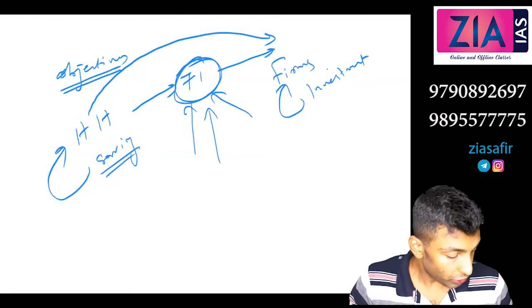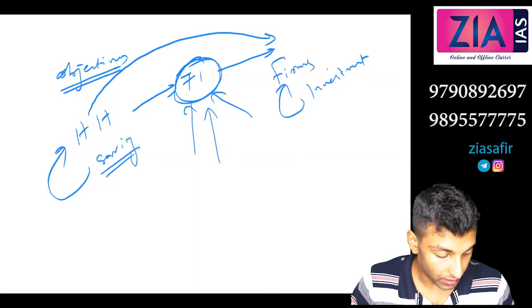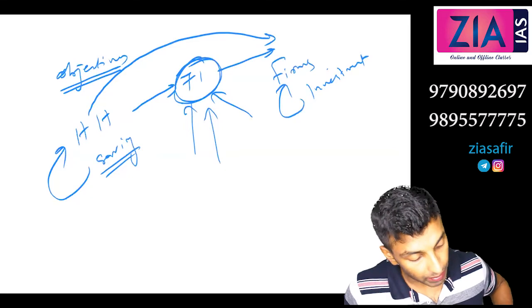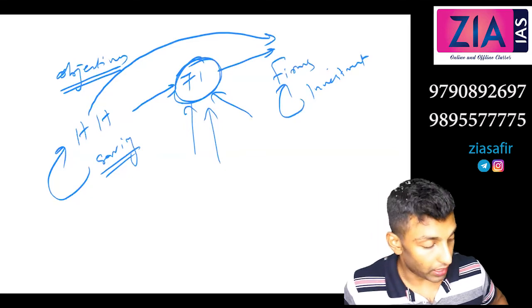Third one, you write, to expand bank branches, especially in rural areas.